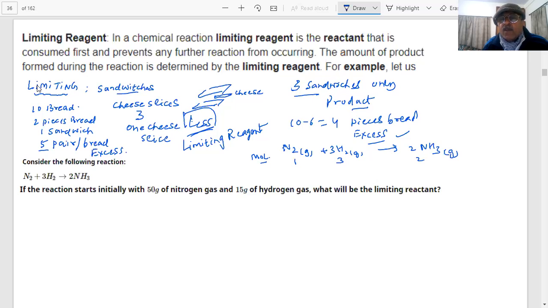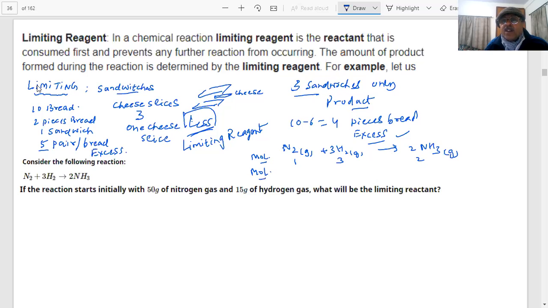If I give you 1 mole of nitrogen and 3 moles of hydrogen, they will completely react to produce 2 moles of ammonia. Right or wrong? Nothing will be left, because this is not a case of a limiting reagent. I give amounts exactly as per the stoichiometric coefficients of the reaction. Clear?